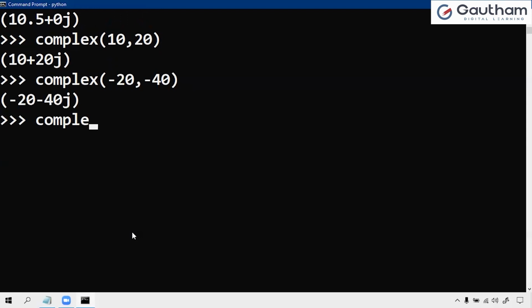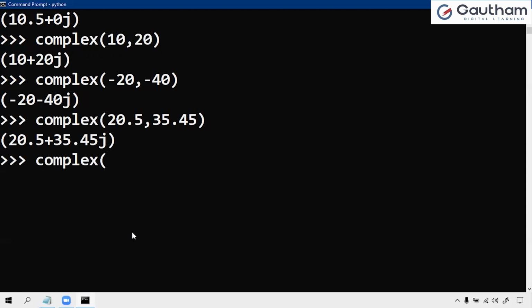Even if you take float values also, a comma b, 20.5 and 35.45, yes, it is 20.5 plus 35.45j, a complex value. Complex of minus 2.5 comma minus 3.4, it will convert.